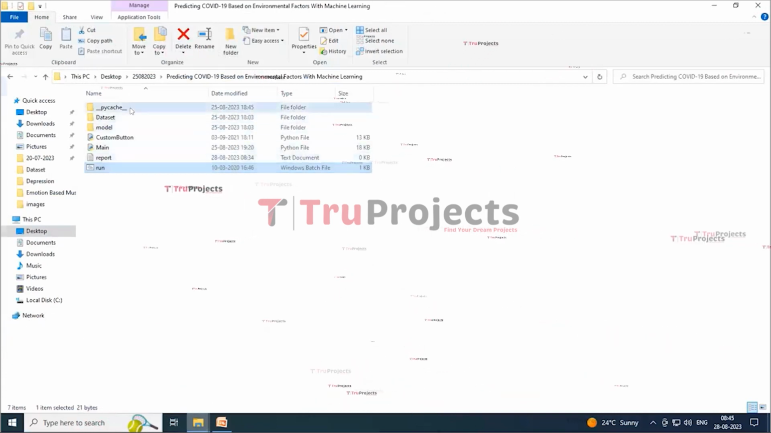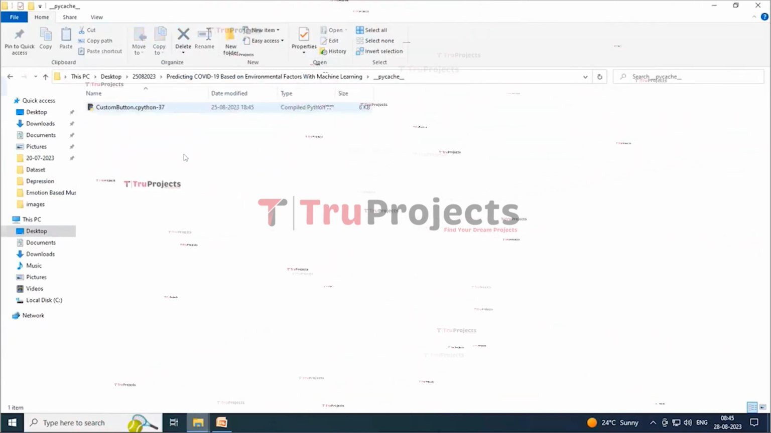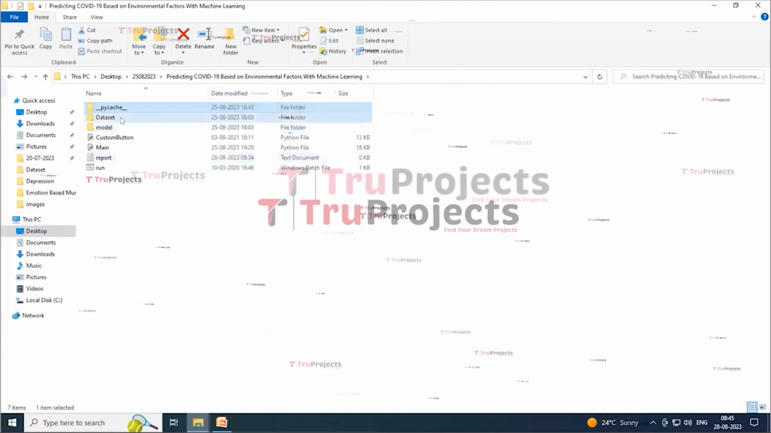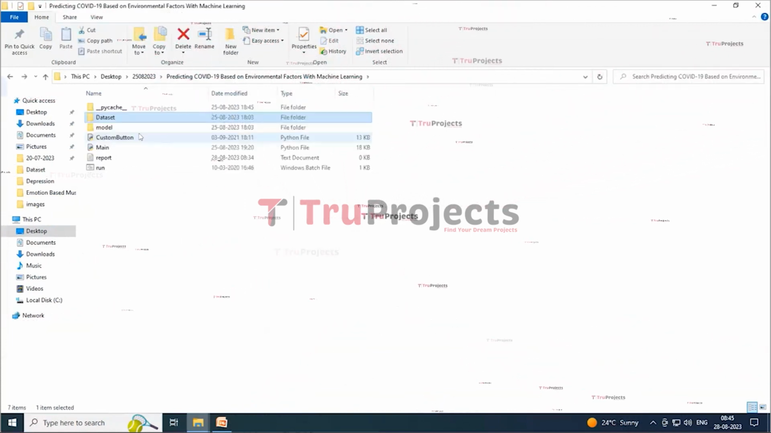So here we have a folder which is named PyCatch. In this we are containing a Python file which is containing the Python script in it. Another folder named dataset. In this we are containing a dataset in the .csv file.